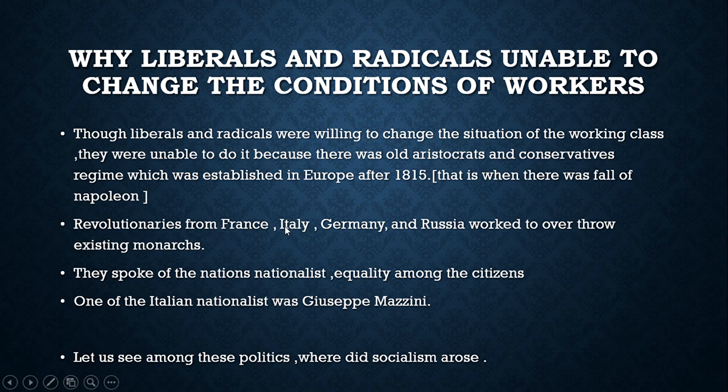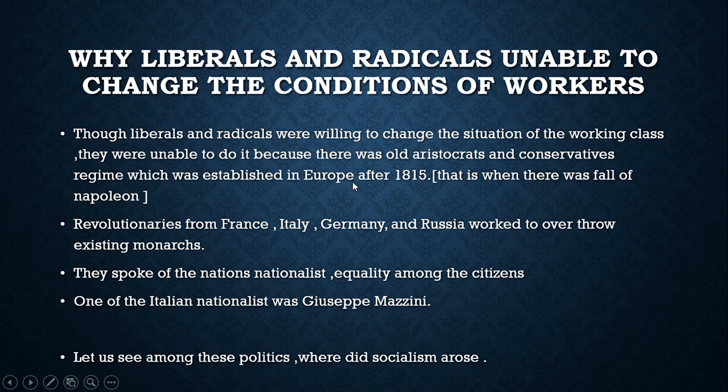Revolutionaries from France, Italy, Germany and Russia worked to overthrow existing monarchies. So here all the revolutions had started to overthrow these conservatives, aristocrats, and monarchies. They spoke of nations, nationalism, and equality among the citizens. One of the Italian nationalists was Giuseppe Mazzini. About Giuseppe Mazzini, you know only this much because we are going to study him again in 10th grade.